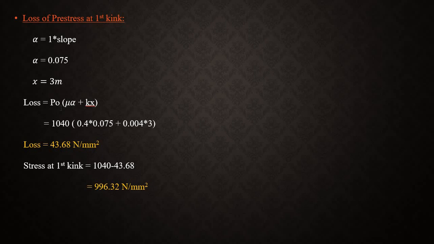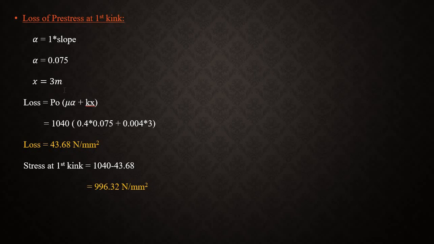P naught is the initial stress, which is already given, 1040. Mu is 0.4 into alpha is 0.075 plus k, the wobble effect, 0.004 into x is 3 meter.